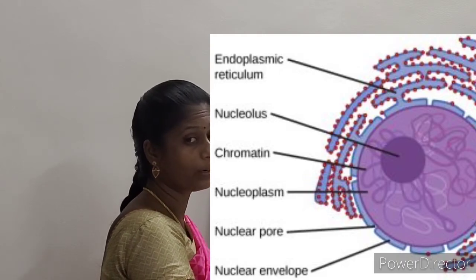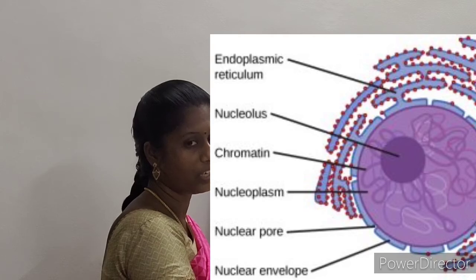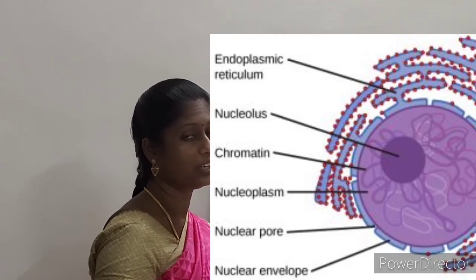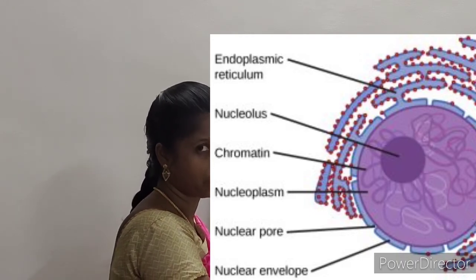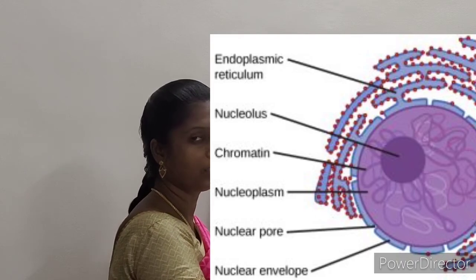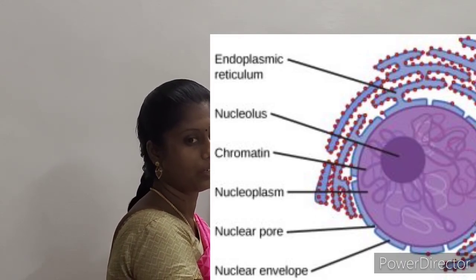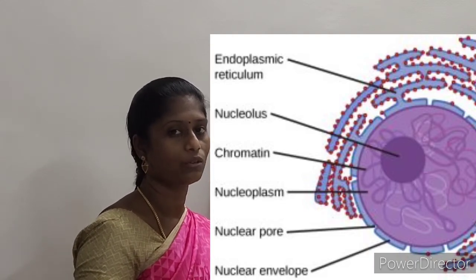What is heterochromatin? Here, again the same, the part of the eukaryotic chromosome that is not transcribed, whereas euchromatin is transcribed. Heterochromatin is the part of the eukaryotic chromosome which is not transcribed into mRNA but remains condensed during interphase.